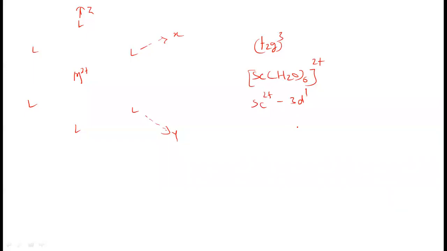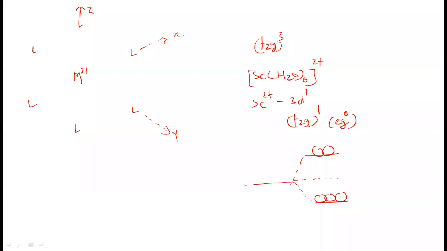Only one electron is there. In terms of t2g and eg, we can write the electronic configuration as t2g1 eg0. Due to the crystal field splitting, the d orbitals are split into two groups. You can see here.